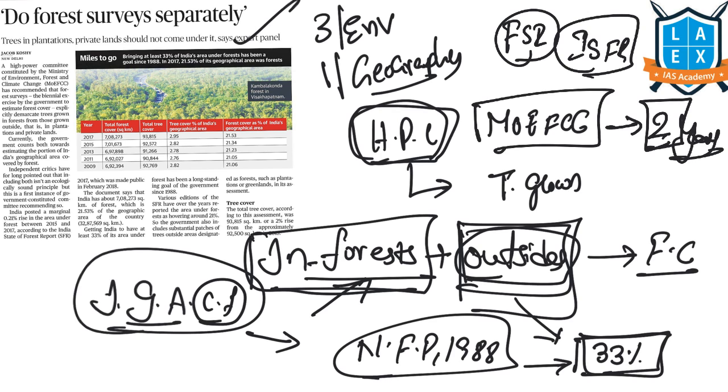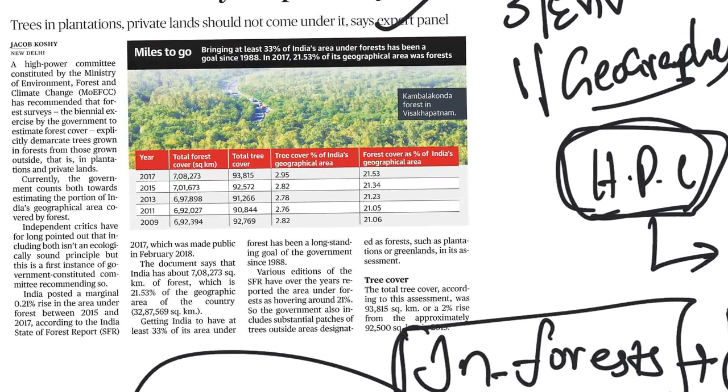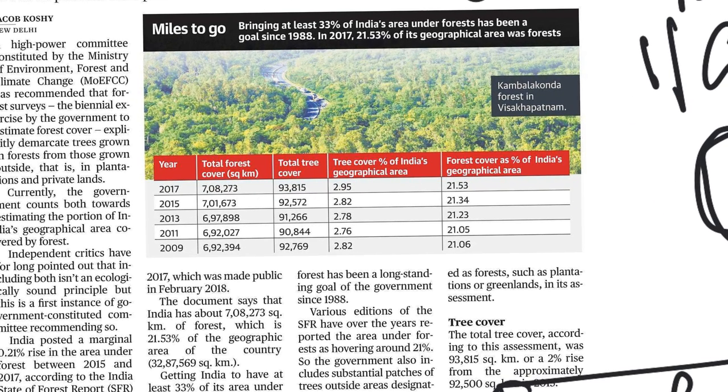The first report was brought out in 1987 and 2017's report is the latest one and it is the 15th report. According to the 2017 India State of Forest Report, the total forest and tree cover is 24.39% of the geographical area, showing a 0.21% rise in the area under forest between 2015 and 2017.